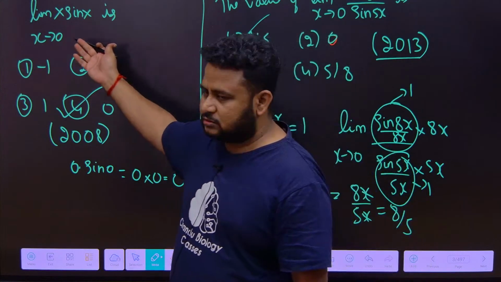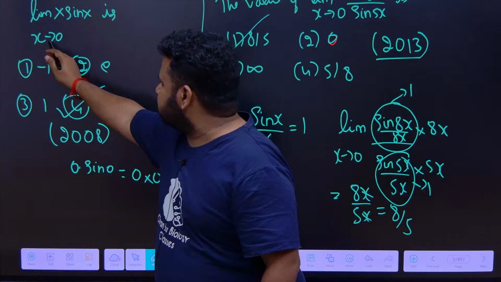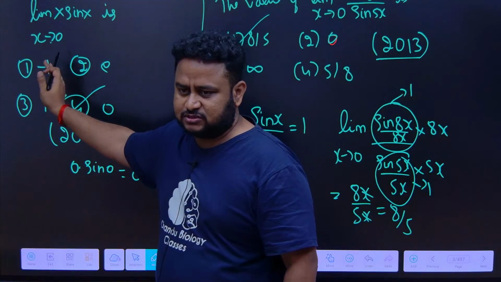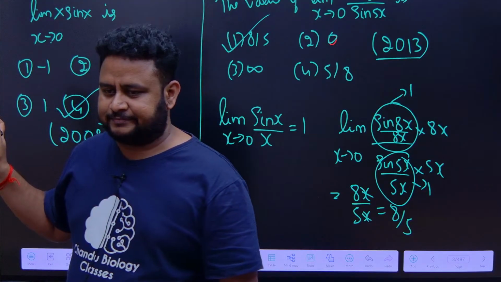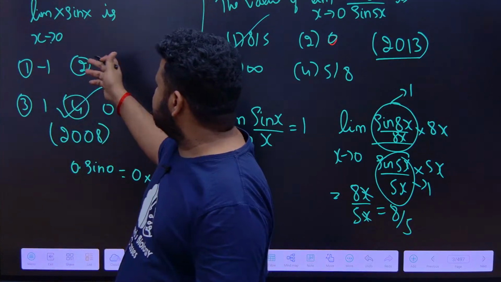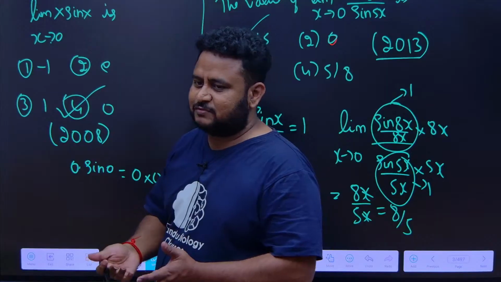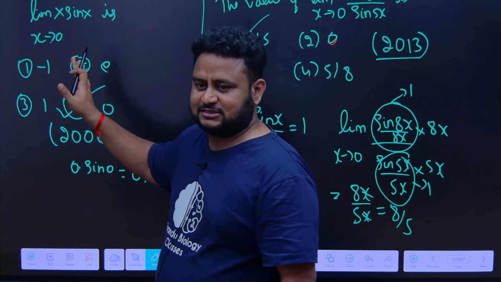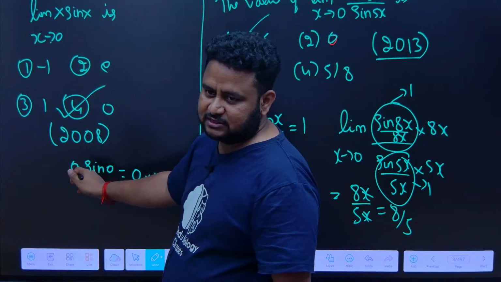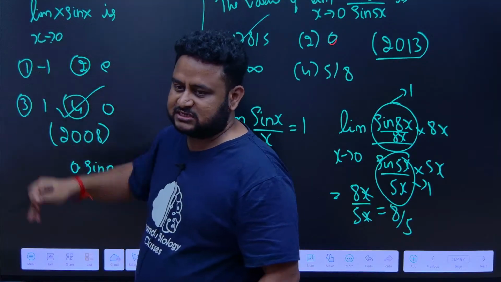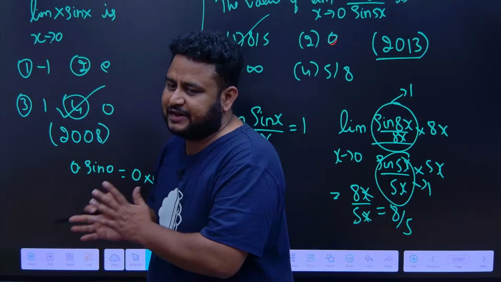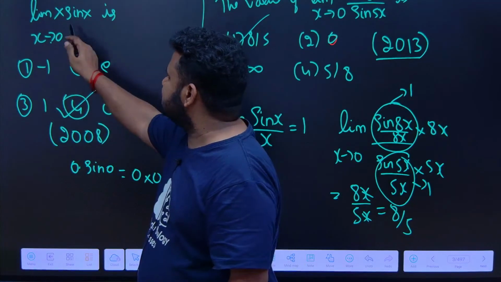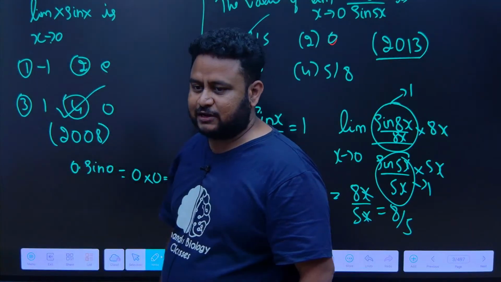Because the option is given, and x tends to 0, this is nothing but a direct substitution question. Nothing is required to be done here. Some questions they give directly, because you have learned so many questions, you are thinking that they will ask such questions. The 2008 question was based on direct substitution. That is the first method which we learnt, how to evaluate a limit, direct substitution, put the values. Here if by direct substitution you are getting 0, 0 is also a finite value.